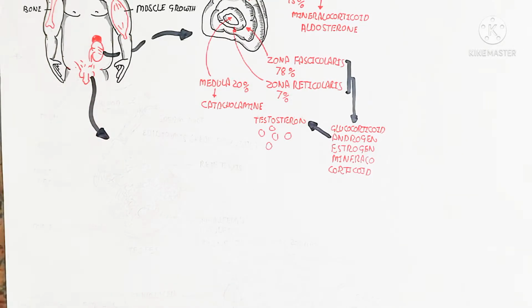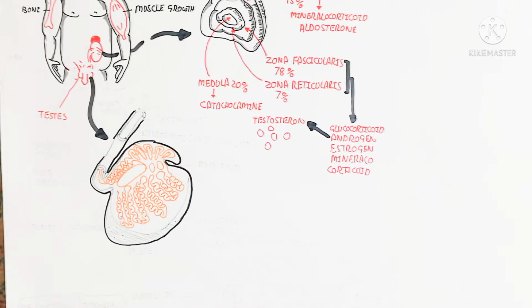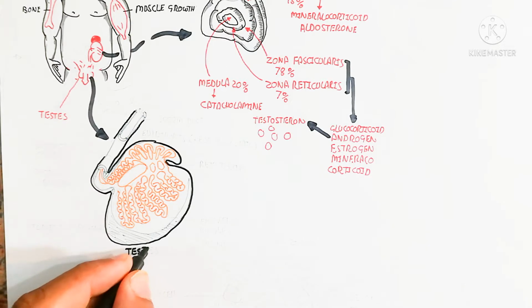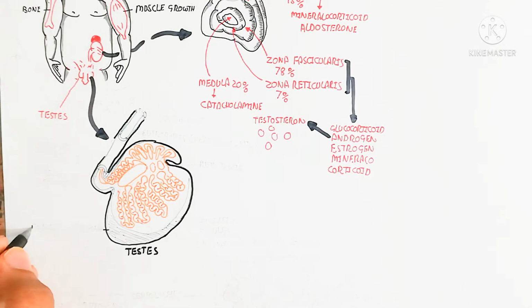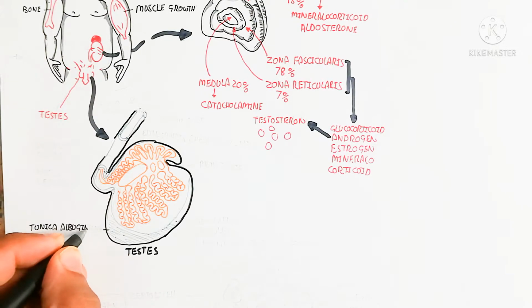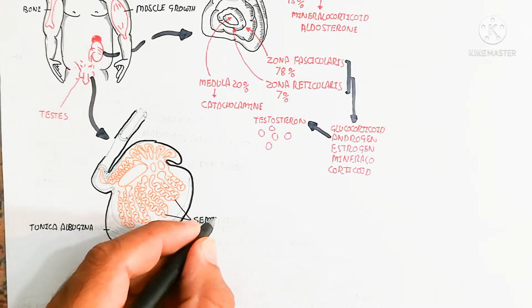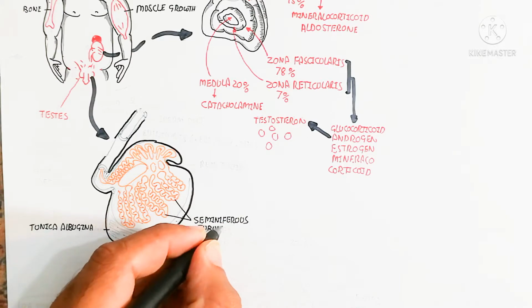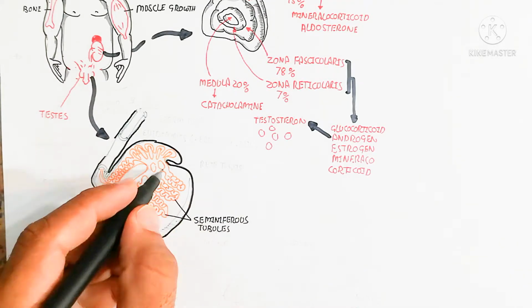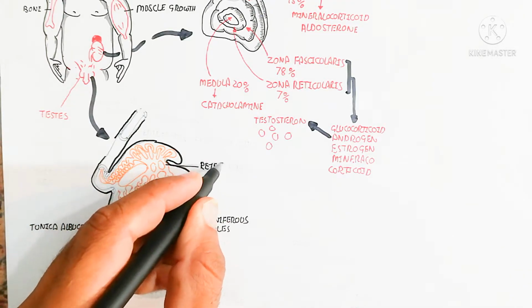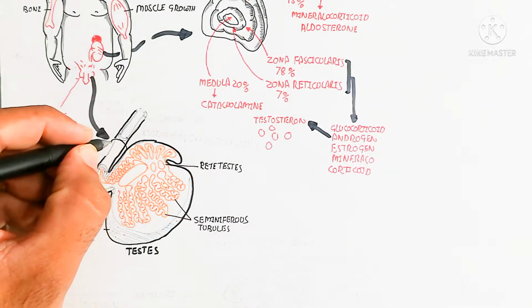Here you can see the testes, the male reproductive system, which is the best source for the production of testosterone and also for the primary sexual character, for example sperm production, which happens through the testes. Here is a part of the testes, a cross section. Here is the tunica albuginea, here is the seminiferous tubule, and the rete testis is also part of the testes. We are not going into detail.